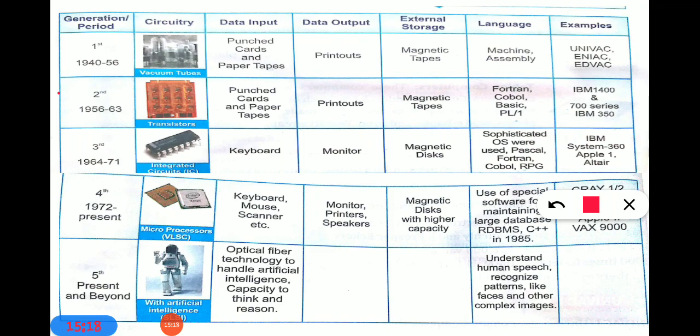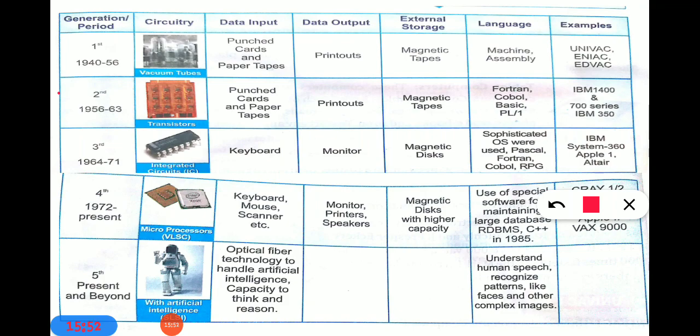Second generation computer, transistors used as the circuit. Same as the first generation, punch cards and paper tapes used as input and printouts used as output. Third generation computer uses integrated circuits, meaning IC. Keyboard was invented in the third generation computer, so you give input in a third generation computer by keyboard and output by a monitor. Fourth generation computer, which we use right now, uses microprocessor or VLSI as the circuit.